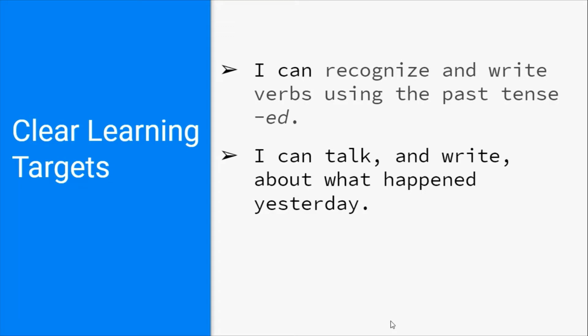I can talk and write about what happened yesterday. When we add an ed, the suffix ed, to a verb, and I don't know if you remember when we were doing suffixes, then those are regular verbs. That's right. So that's what we are going to be working on today.